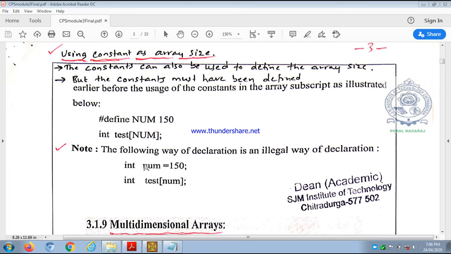So like this we cannot use a variable as the size of an array. See, int test[num]: because num is a variable, it is illegal. So this is how you can use constants as array size.